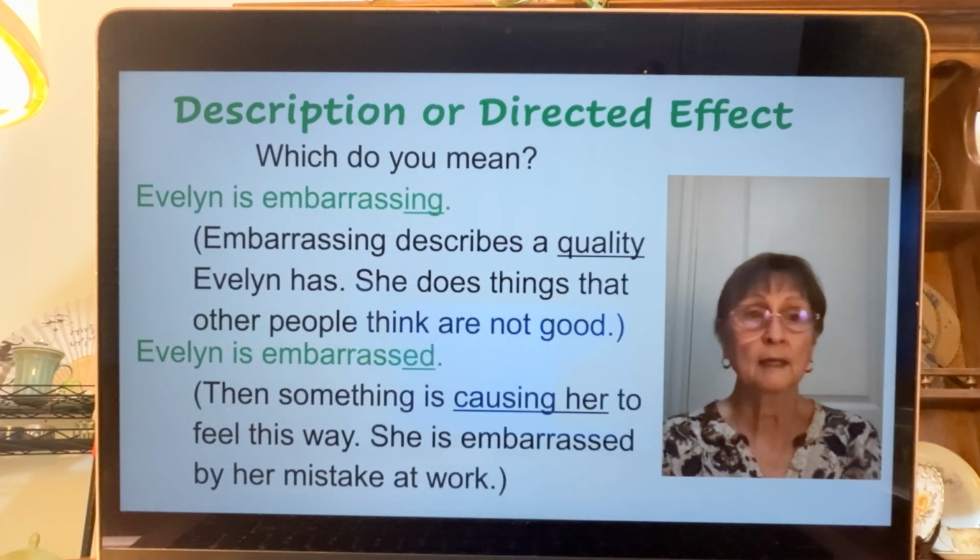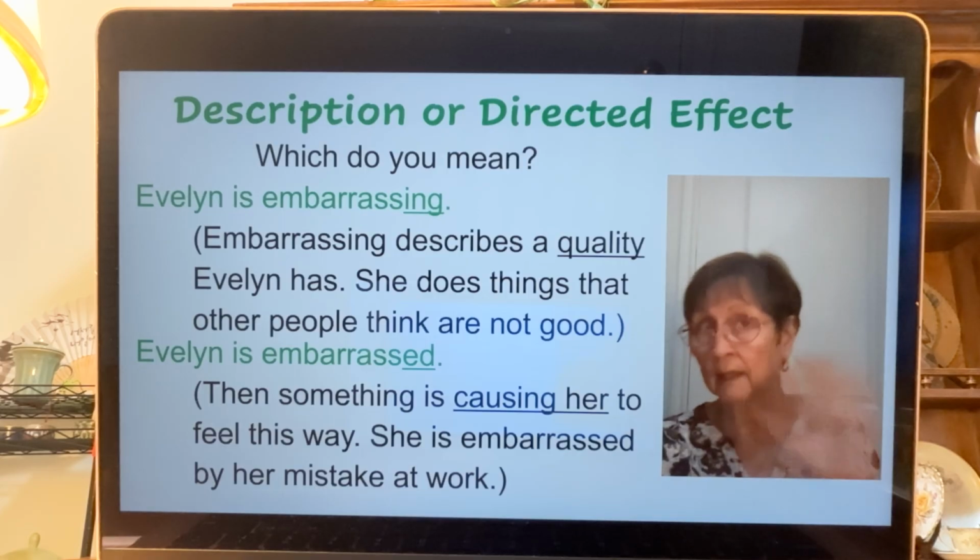Which do you mean? Evelyn is embarrassing or Evelyn is embarrassed? In the first one, we're describing the quality of Evelyn. She does things that other people think are not good, and they just look away. Oh my, Evelyn is embarrassing.